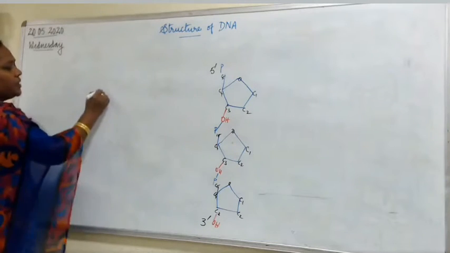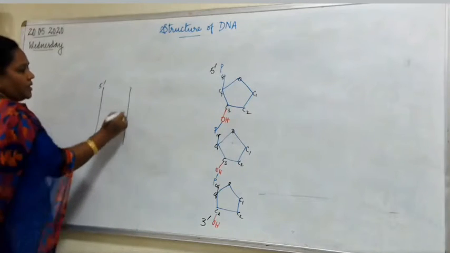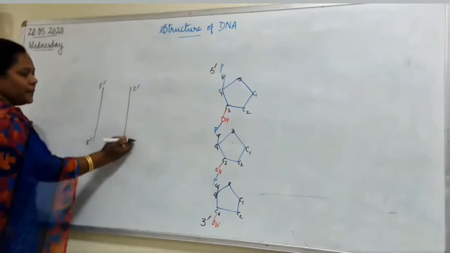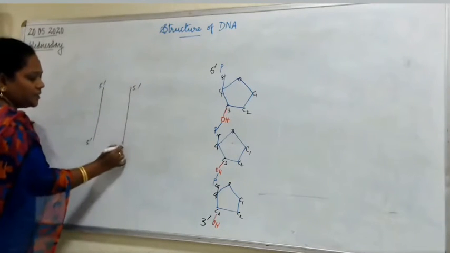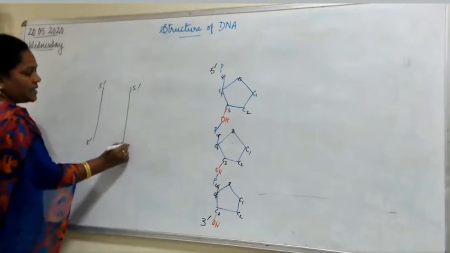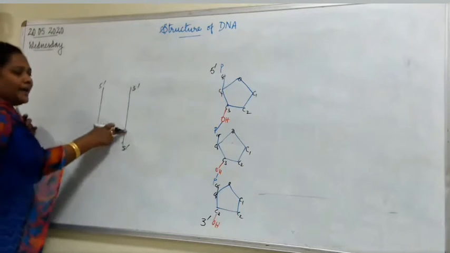I have told you there are two DNA strands, one which runs from 3' to 5', the other from 5' to 3'. So this is what is anti-parallel. They are not parallel. If it is 5' here and 3' here, you call that parallel. But in this case, it is entirely different. So you say anti-parallel.